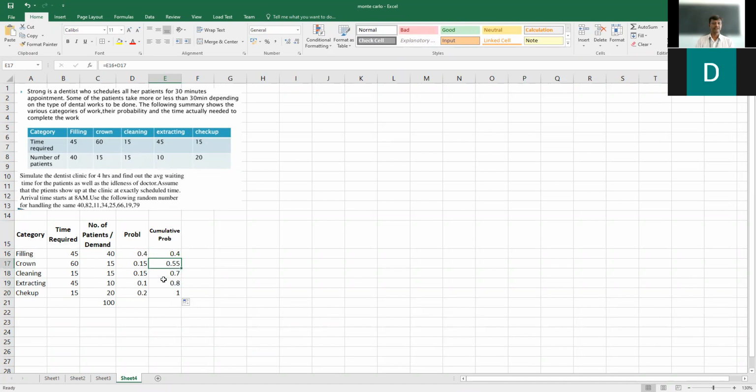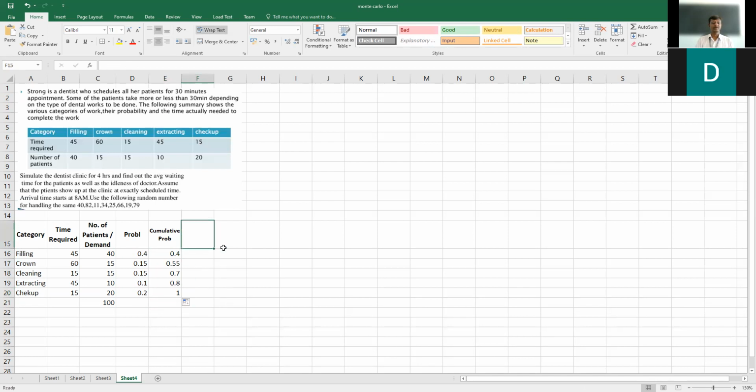And for the third case, 0.55 plus 0.15, that gives you 0.7. Fourth case, 0.7 plus 0.1, that is 0.8. For fifth case, it is 0.8 plus 0.2, it is 1. So the probability value is found to be equal to 1. So the cumulative probability is also giving you the same confirmation.